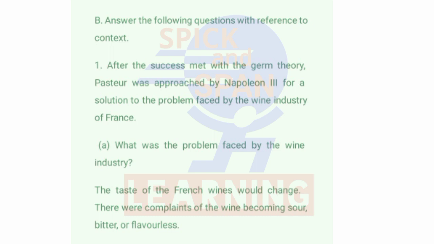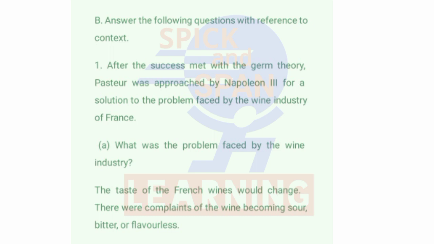Question number B. Answer the following questions with reference to context. 1. After the success met with the germ theory, Pasteur was approached by Napoleon III for a solution to the problem faced by the wine industry of France. Question A. What was the problem faced by the wine industry? Answer: The taste of the French wines would change.